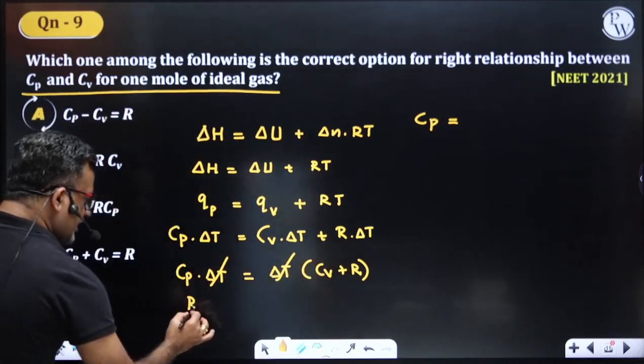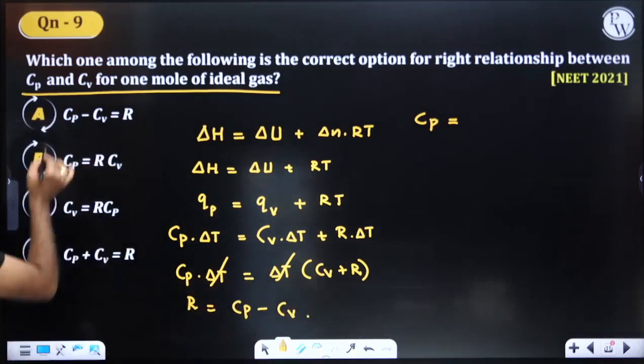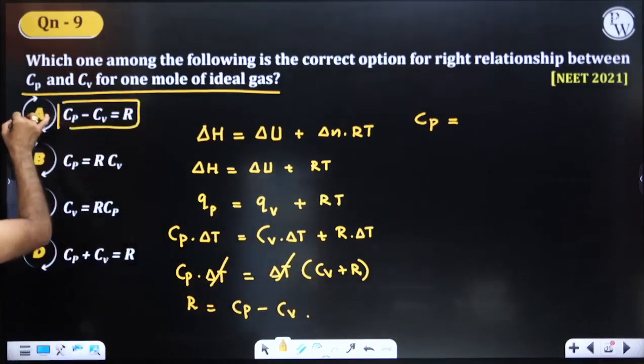So it should be R, and Cp minus Cv is the result. Yes. Cp minus Cv is equal to R. I repeat.